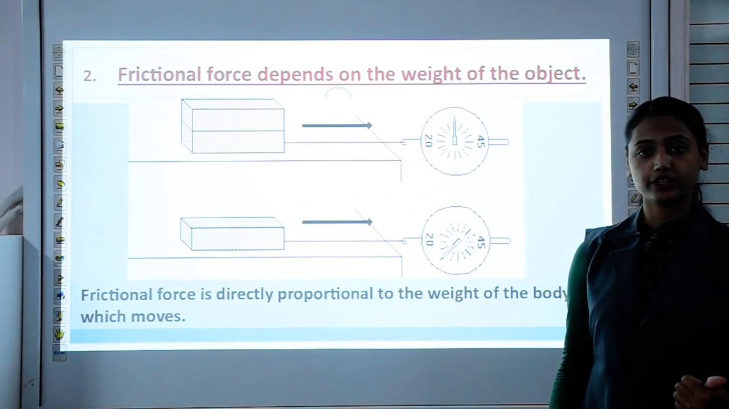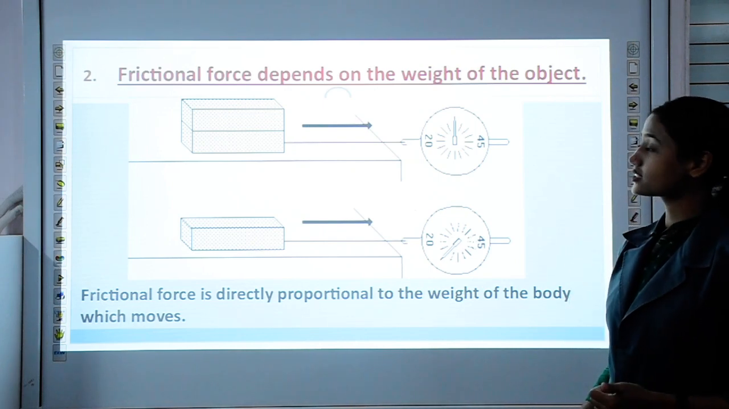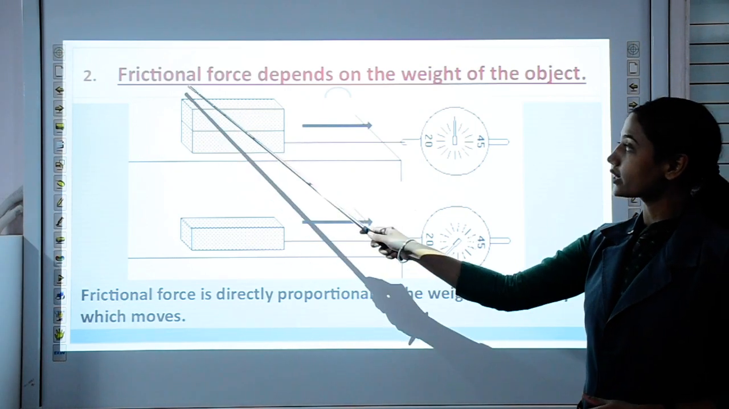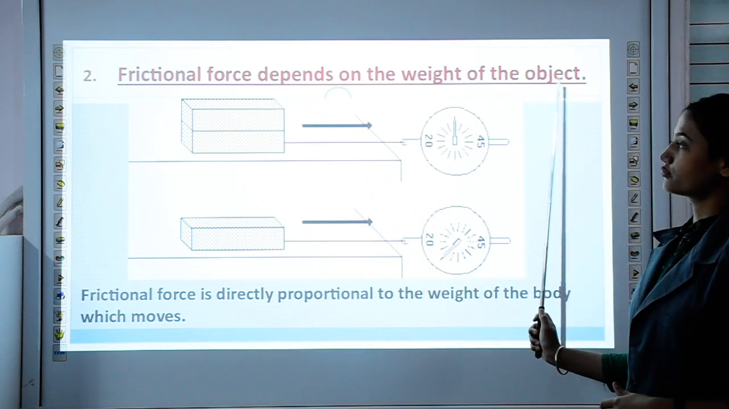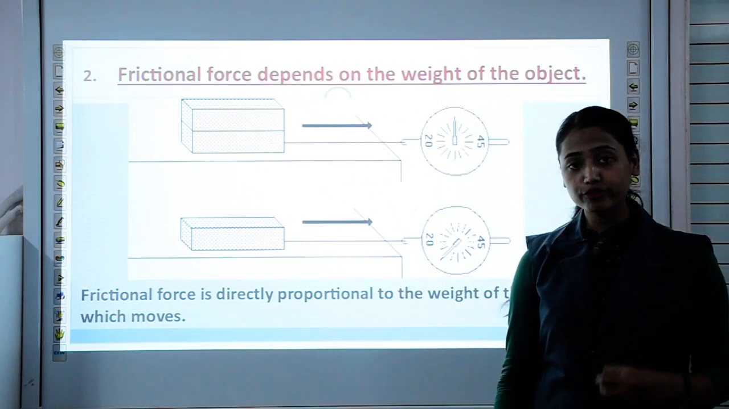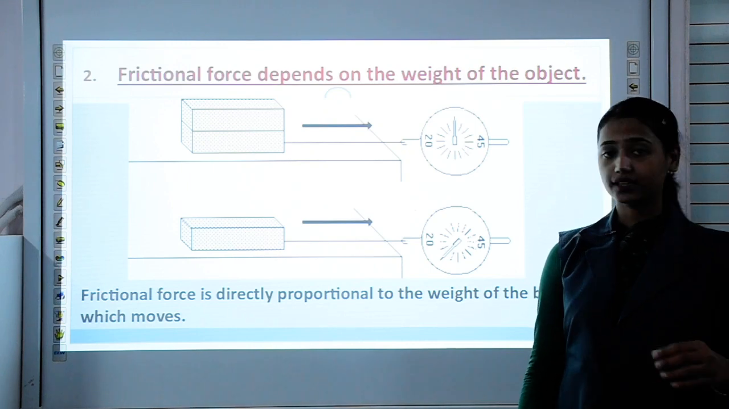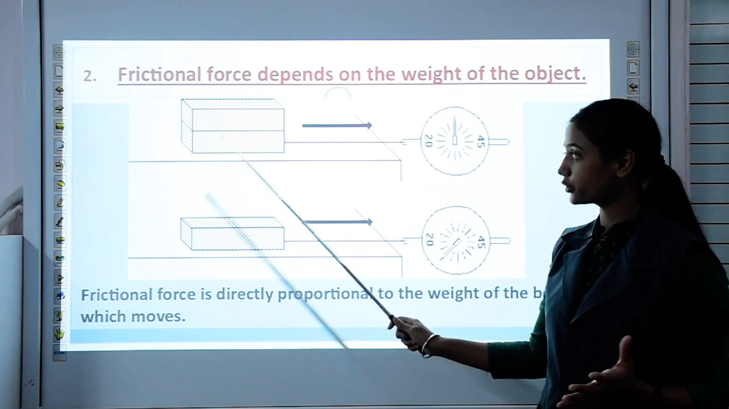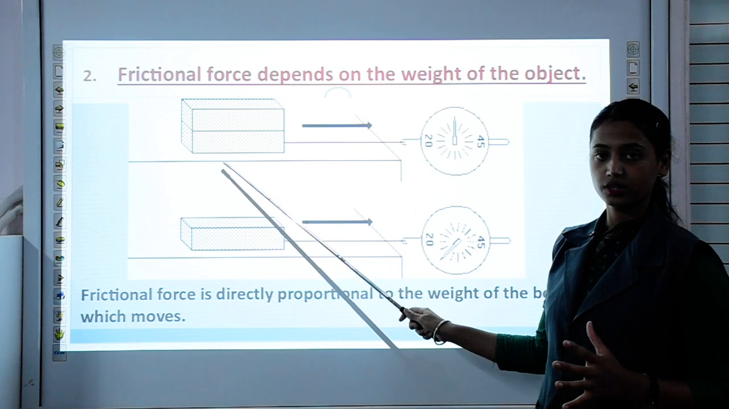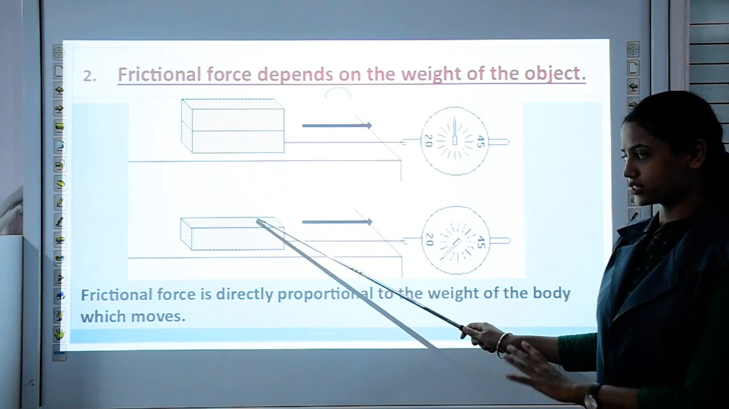Now the second factor which affects frictional force is the weight of the object. Frictional force depends on the weight of the object, meaning the heavier the box, the more the friction will be. Here you can see there are two blocks. Okay, come to this part first.